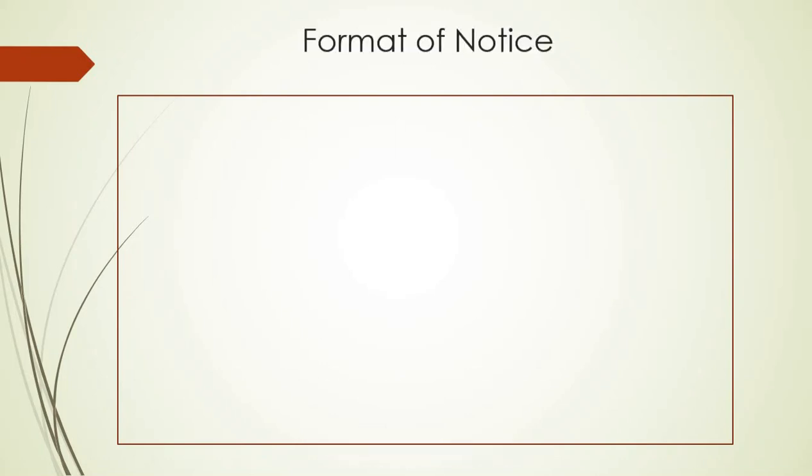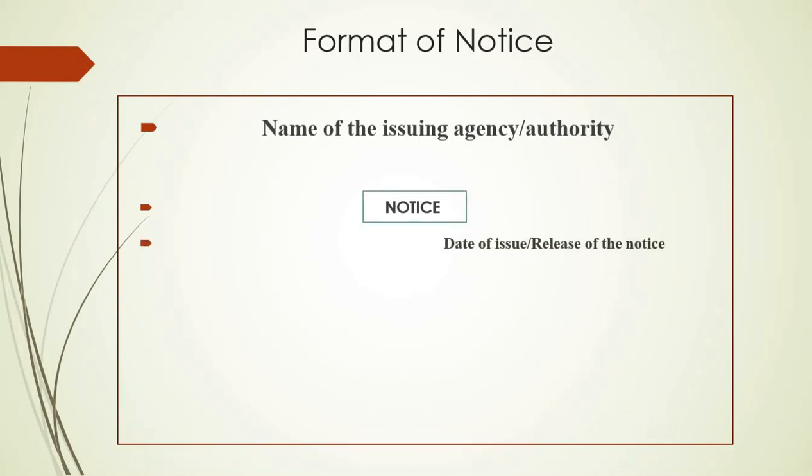First mention here the name of the issuing agency or authority. Then follow with the very word notice in the middle of the page. Then write the date.